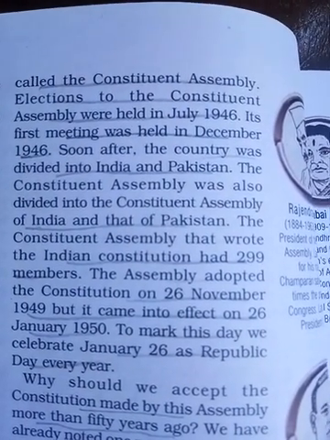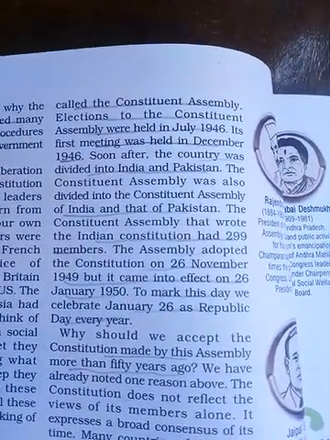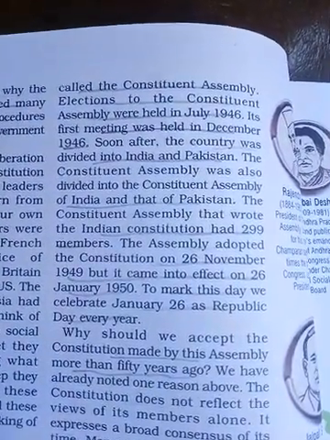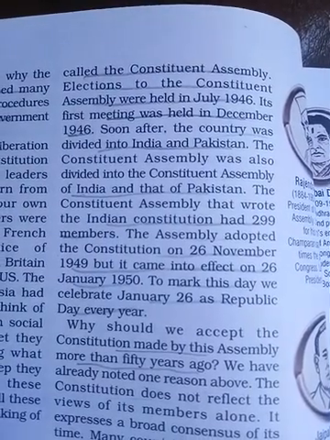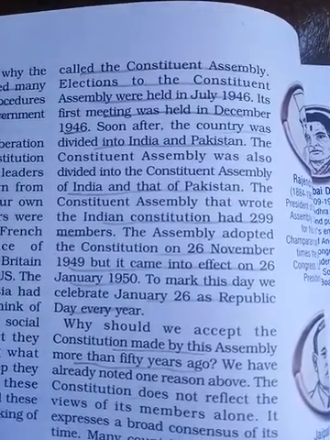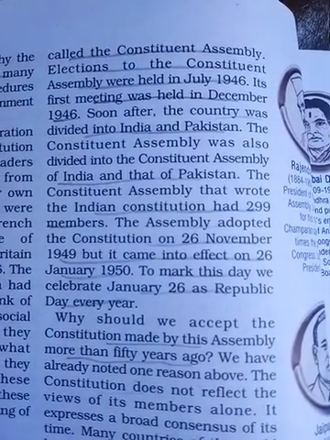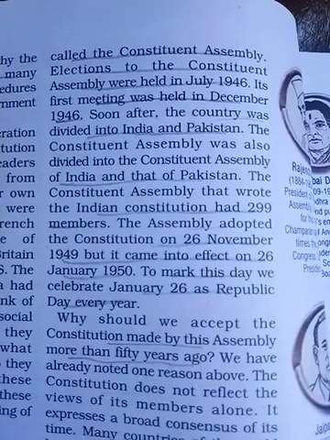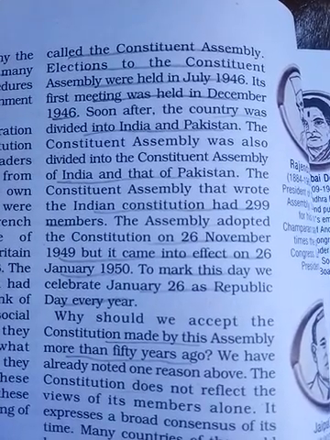The constituent assembly that wrote the Indian constitution had how many members? 299 members.